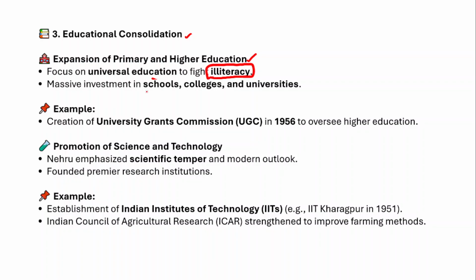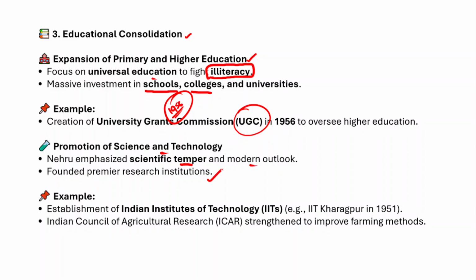And in fact, there were massive investments made in schools, colleges and universities as well. The best example would be the University Grants Commission that was established in the year 1956. The University Grants Commission has been established specifically to look after higher education in India. And then promotion of science and technology, because Nehru emphasized scientific temper and even the modern outlook.